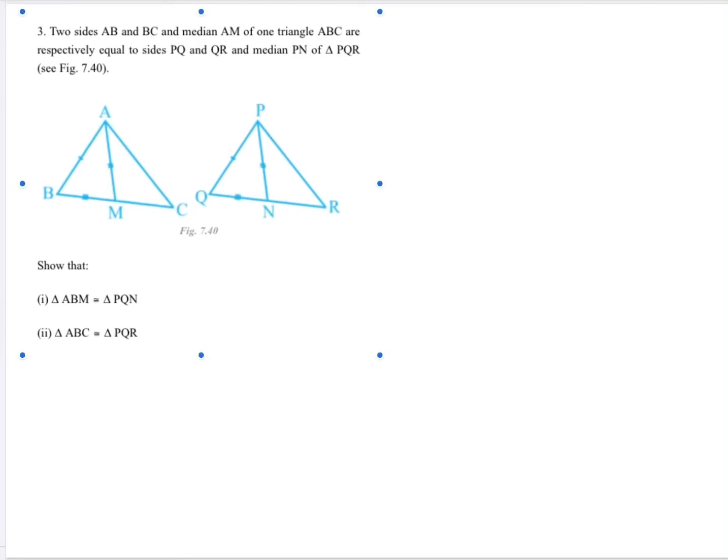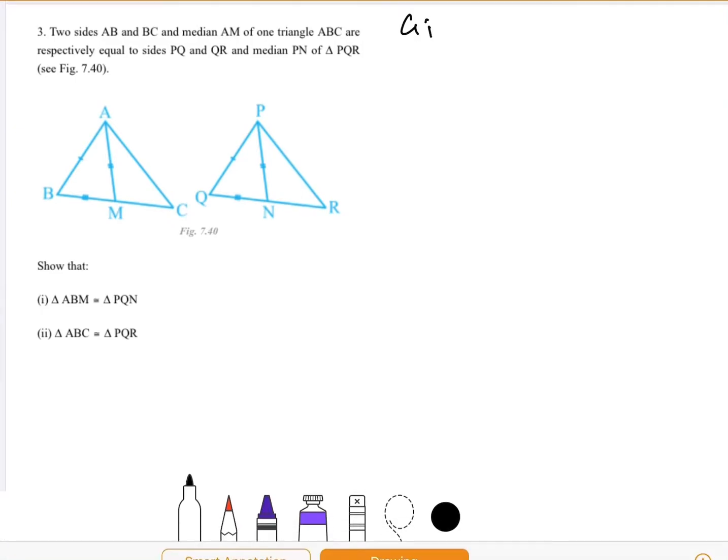In question number 3, we have two sides AB and BC, and median AM of one triangle are respectively equal to PQ, QR, and median PN. So what we have been given is